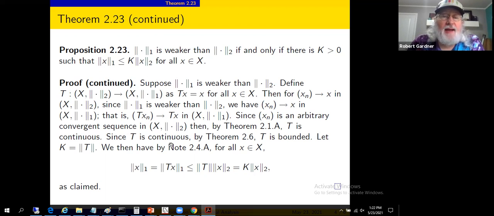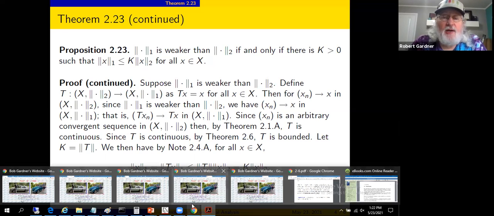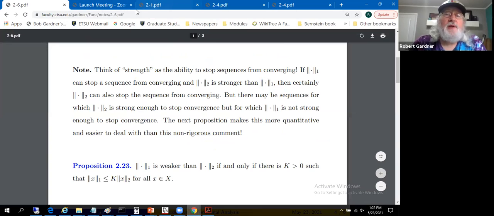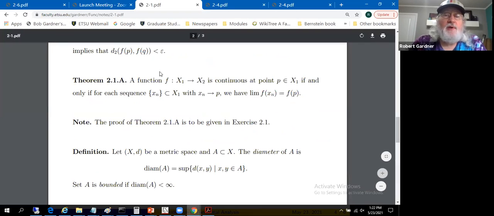While we're looking back, we're also going to use the fact that continuous transformations are bounded. And let's quickly recall how we dealt with the norm of a transformation. That's where the parameter k is going to come from. But first, this thing about continuity. Okay, the thing about continuity, I think it's here. There we go.